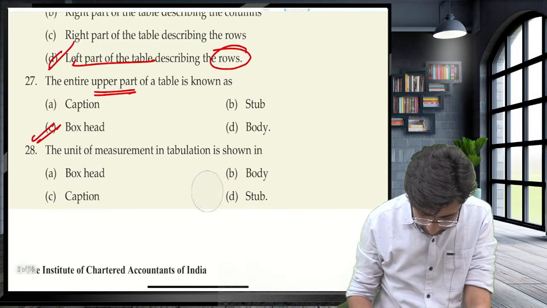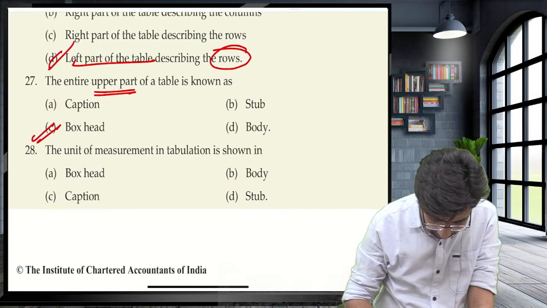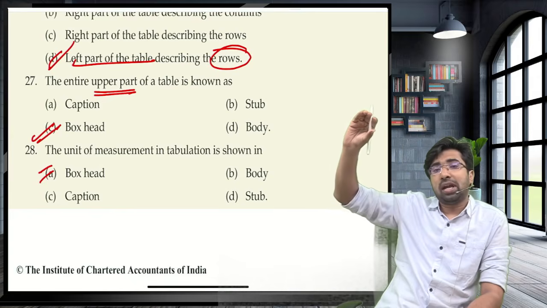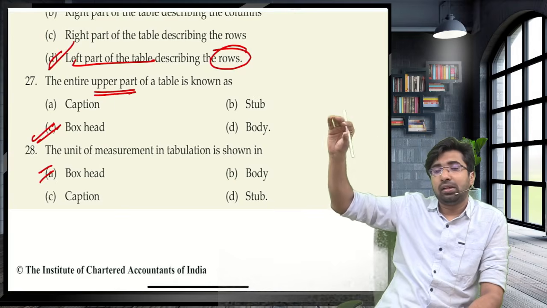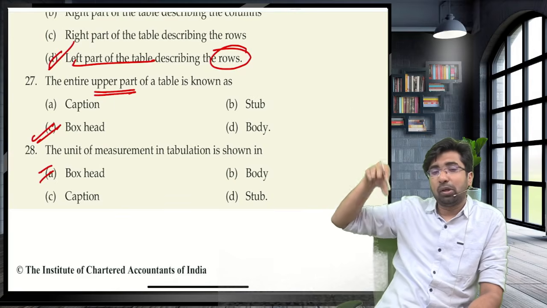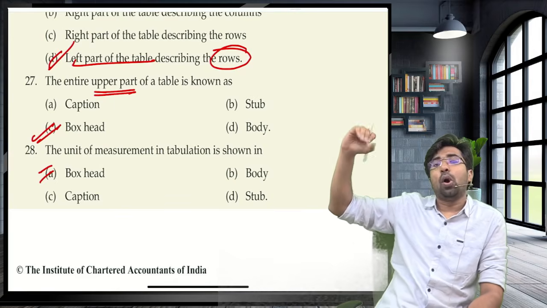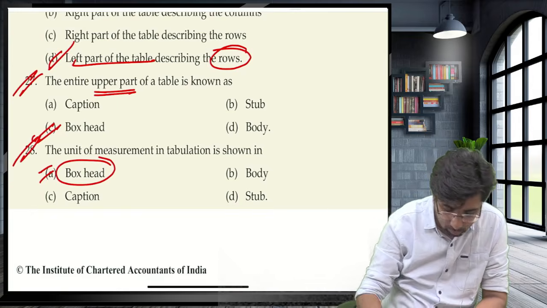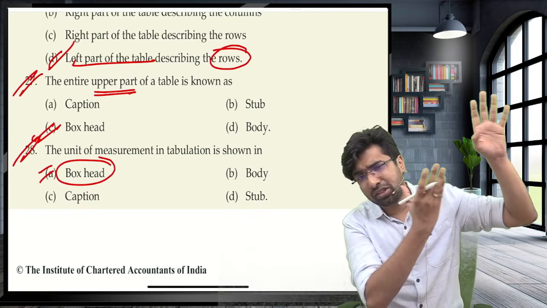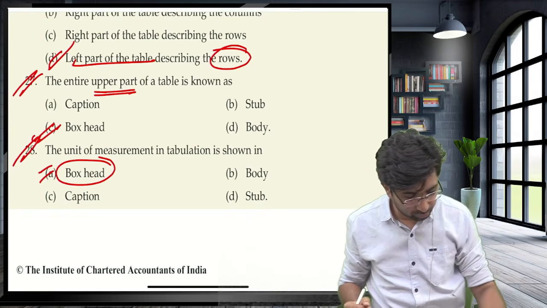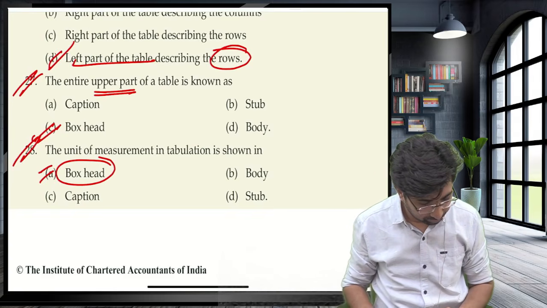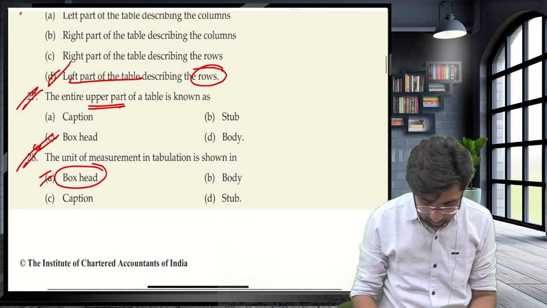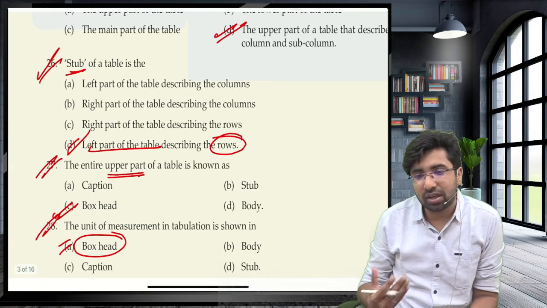Guys, unit of measurement is shown in the box head. We write down the unit of the measurement in the box head beside that title, whether all the information below is in rupees or in kg or in centigram. So, guys, we write that in the box head. Now you can see how they are asking the question from the essential parts of those things. Maria, are you getting the confidence how they will ask the question of this?